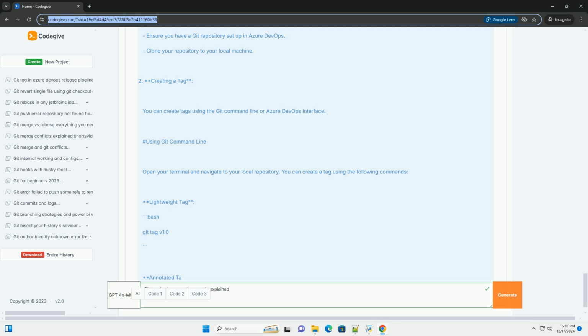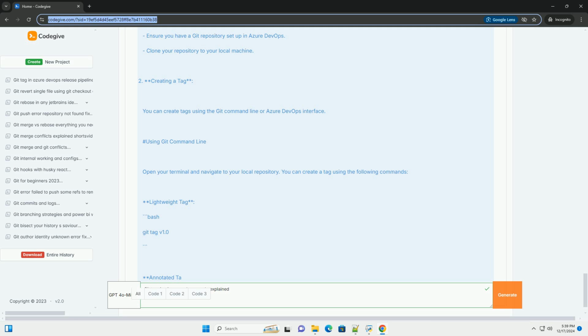Sure. Let's dive into Git tagging in Azure DevOps. Git tags are a way to mark specific points in your repository's history as important, usually used for releases. What is a tag? A tag in Git is a reference to a specific commit. Tags are typically used for marking release points, example v1.0, v2.0.